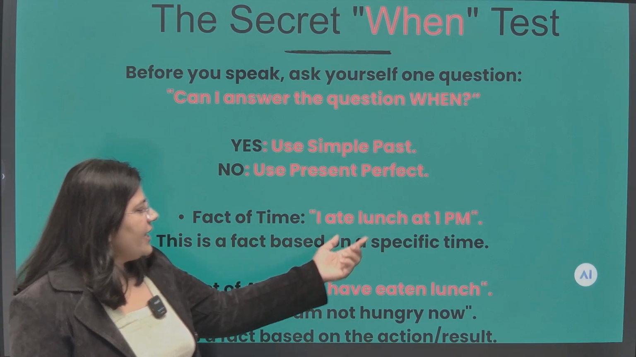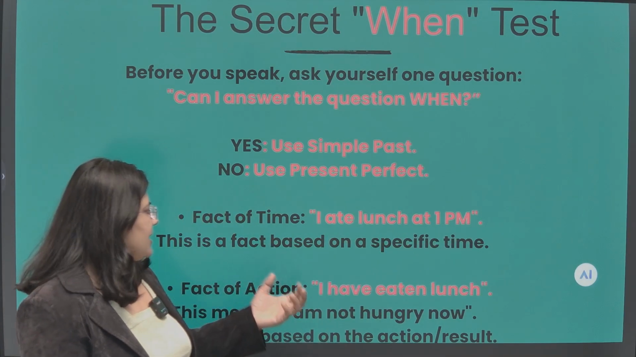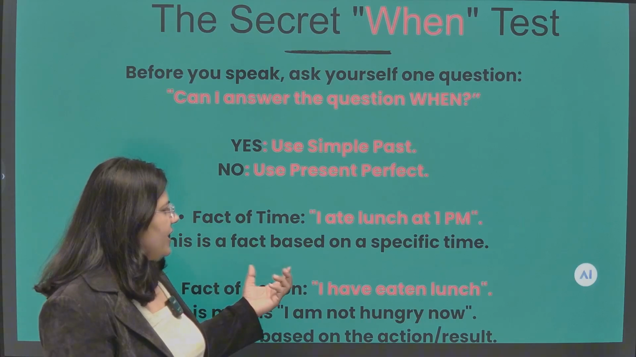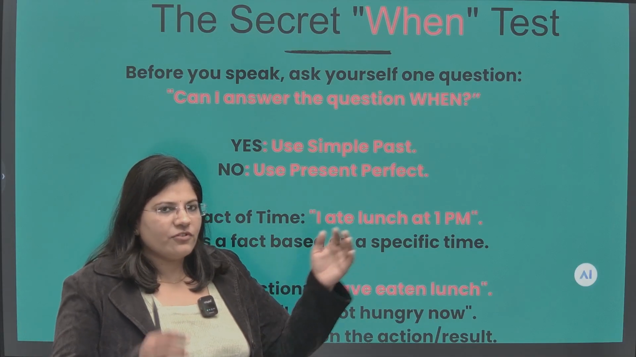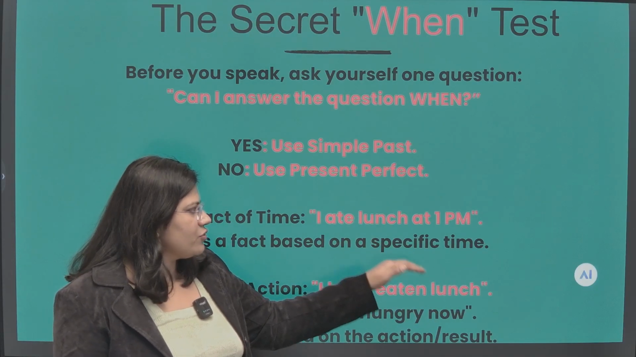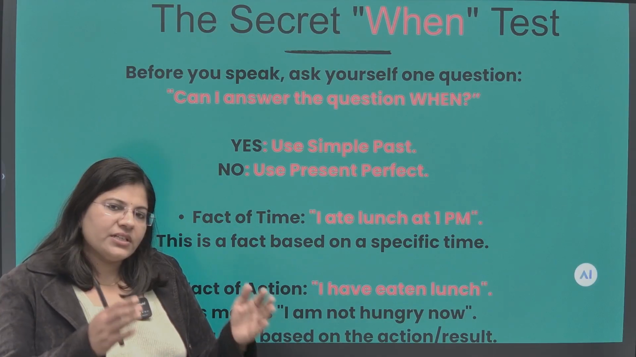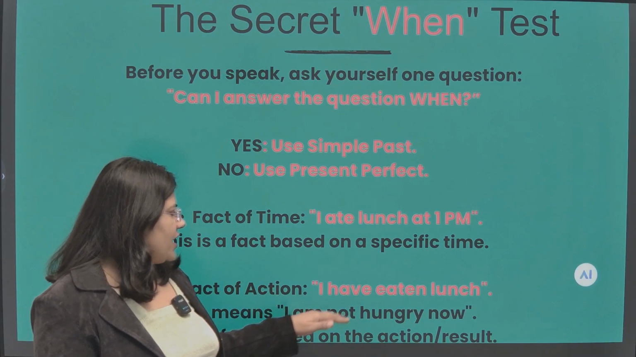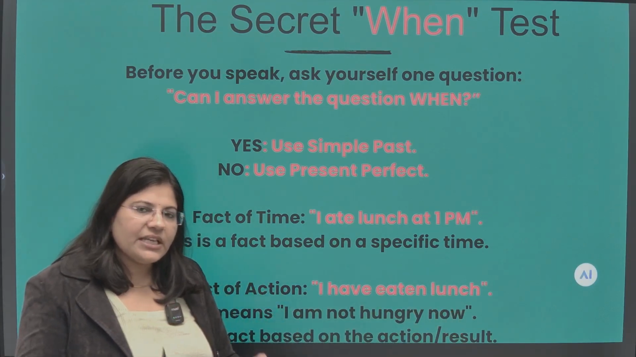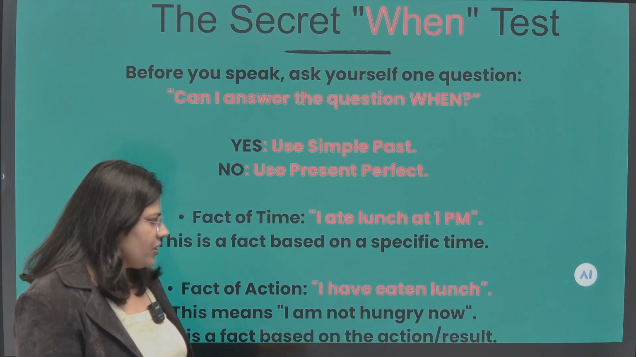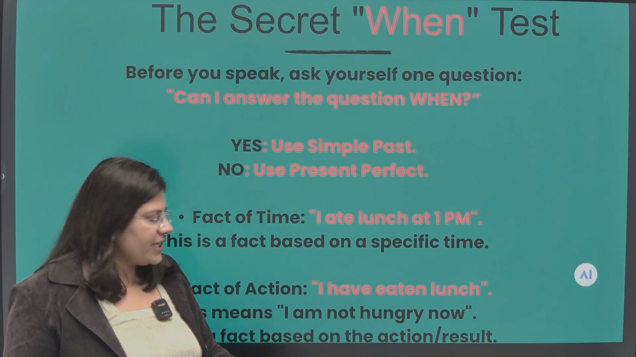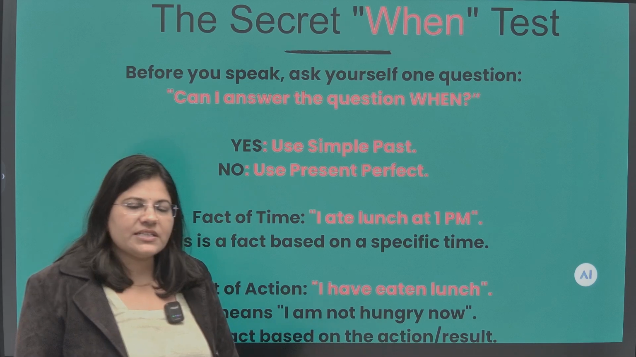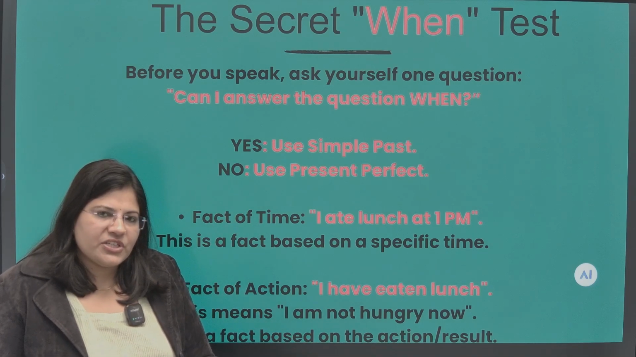Fact of time. I ate lunch at 1 p.m. What is important here? This is a fact based on a specific time. I'm focusing on the time that I took my lunch at 1 p.m. Here, time is the hero. But if I speak, I have eaten lunch, activity is important here. We are not talking about time. We are just telling that I have taken my lunch. It means I'm not hungry now. Action has taken place.